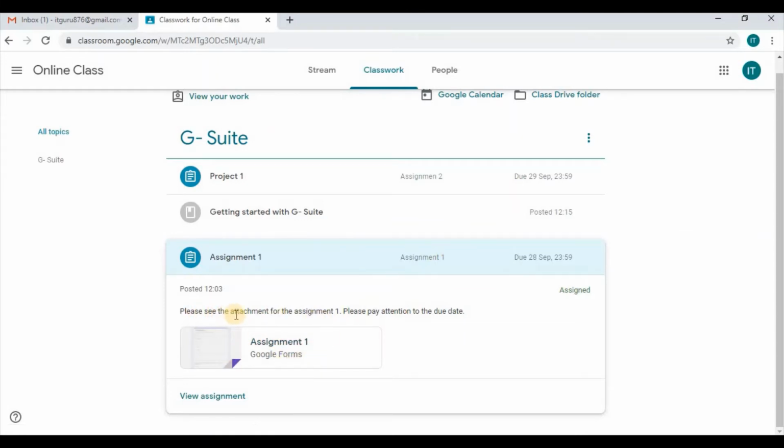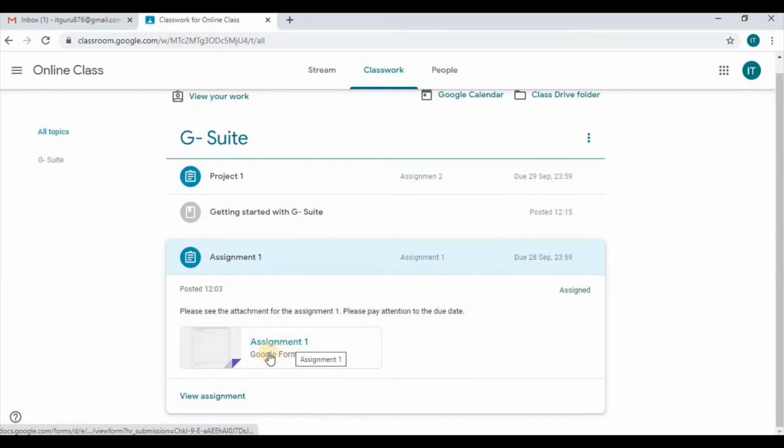Now it says, please see the attachment for assignment 1. Please pay attention to the due date, and it indicates that the teacher made the assigned date for this assignment. So we can go ahead and start working on this assignment as indicated by this area here.